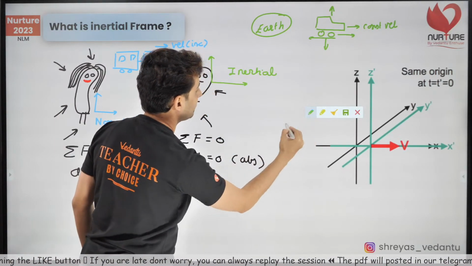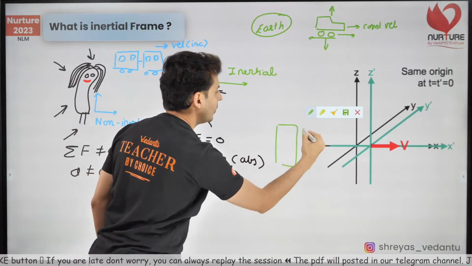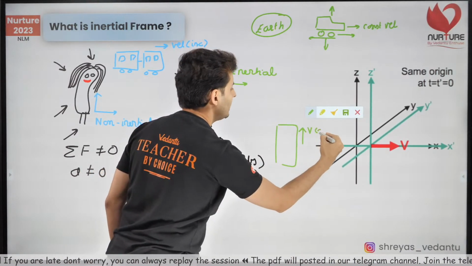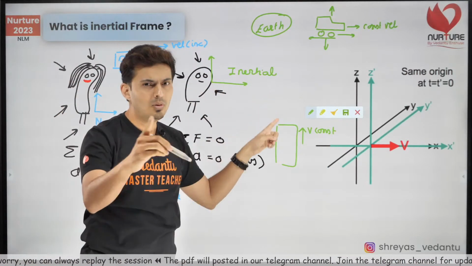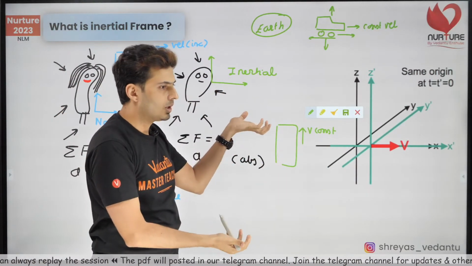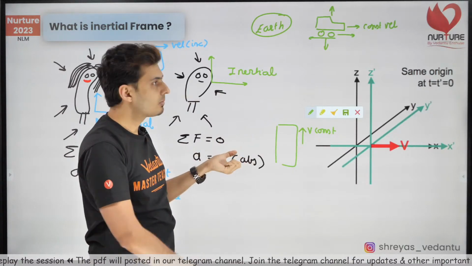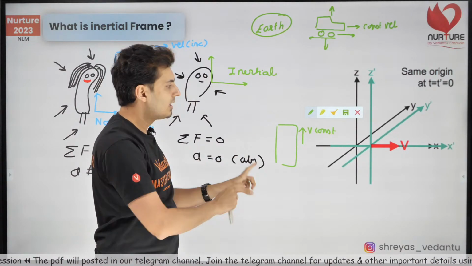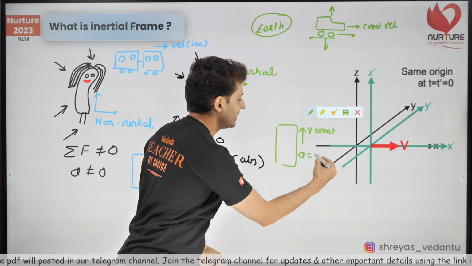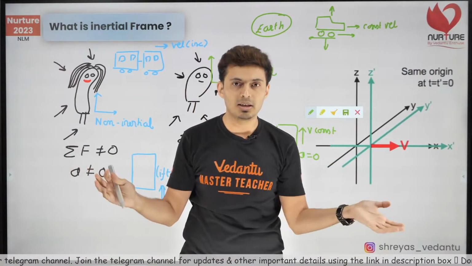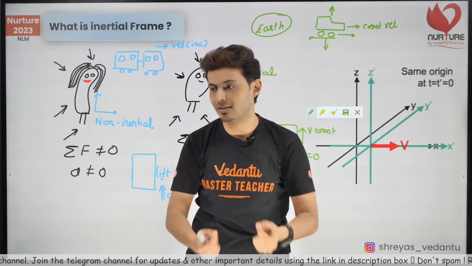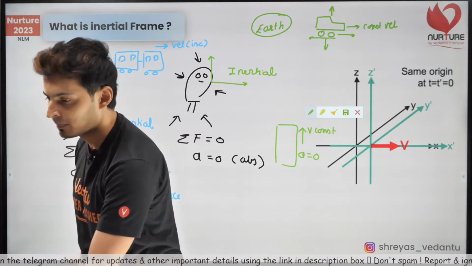But if the same lift is going up with constant velocity, then it will come under the inertial category. Why? Because it's going with constant velocity. Force up, force down cancels. Acceleration is 0. Velocity is constant. Keep this in mind. The same object can be inertial or non-inertial depending on what exactly it is doing. I hope this is clear.